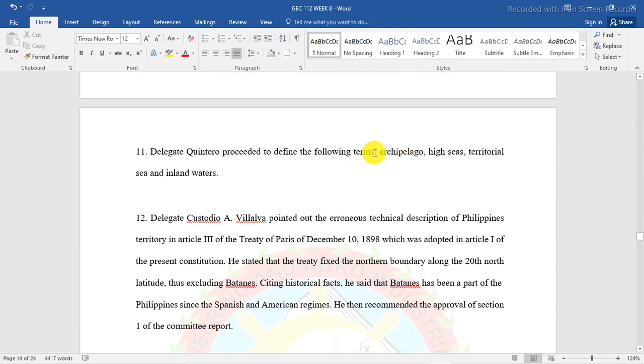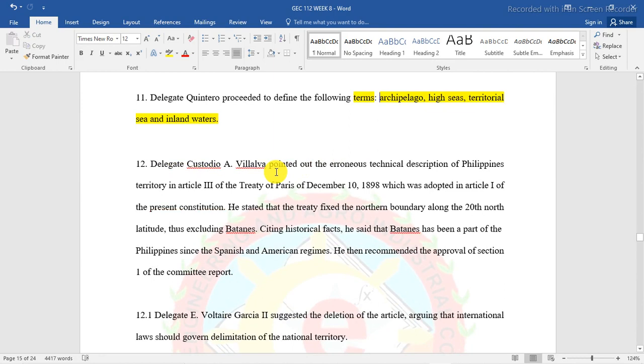Ano ba itong definition nito? So, ano ba yung definition ng archipelago? High seas or territorial seas or inland waters. So, Delegate Custodio A. Villalba pointed out yung erroneous technical description of the Philippine territory in Article 3 of the Treaty of Paris of December 10, 1898, which was adopted in Article 1 of the present Constitution.